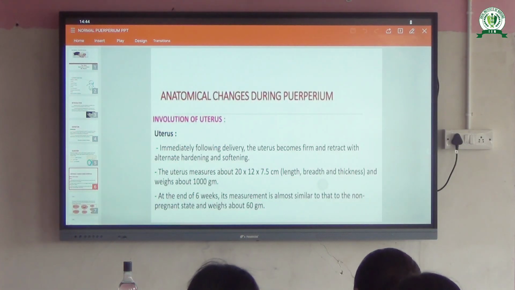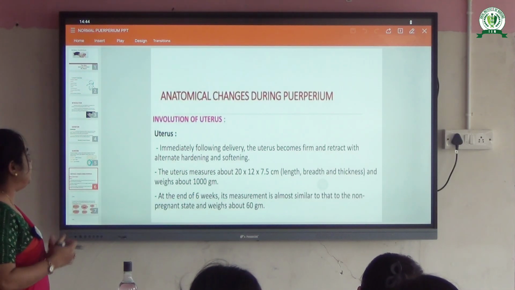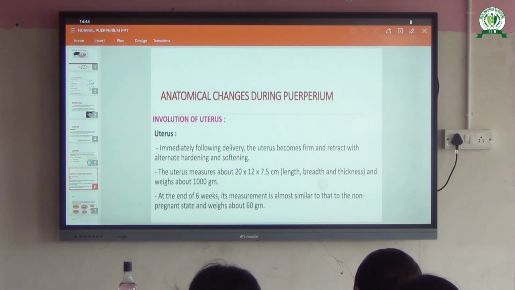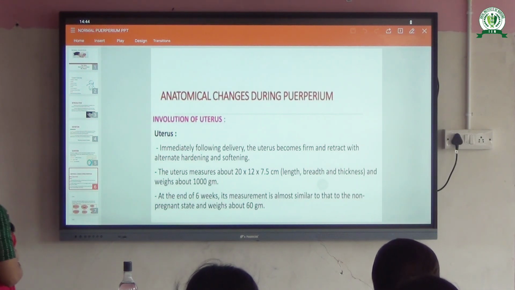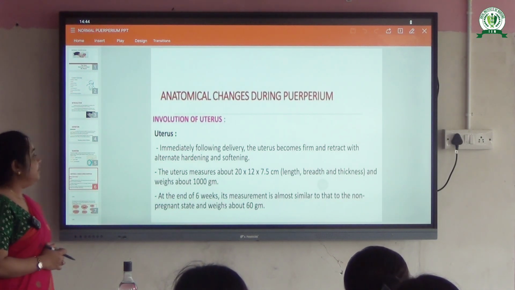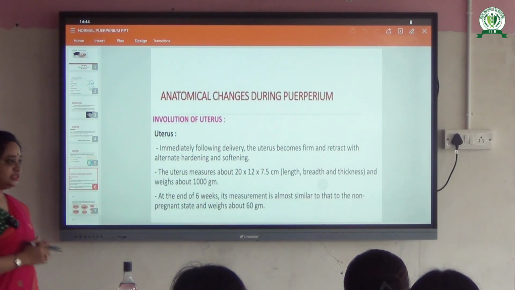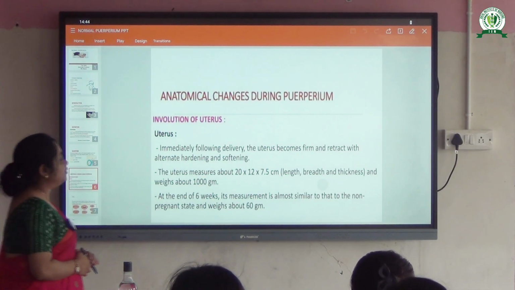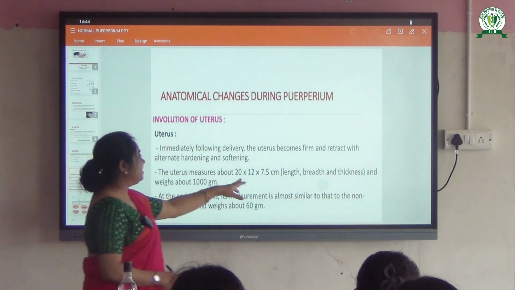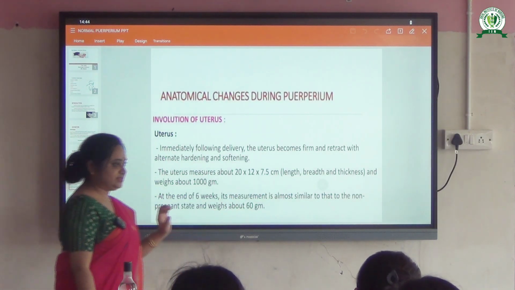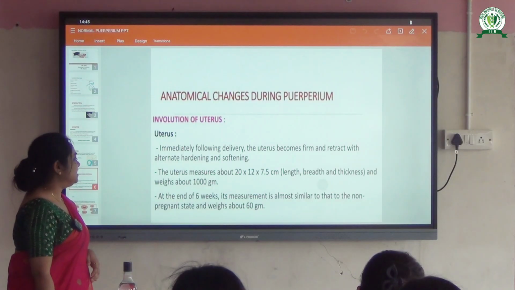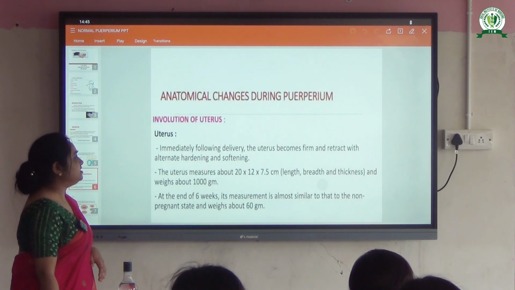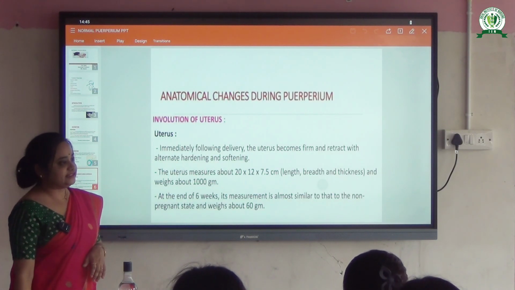So now we'll go to the anatomical changes during the puerperium. Involution of the uterus. At first, during the puerperium, what happens? Uterine involution will happen. Immediately following delivery, the uterus becomes firm, retracted, with alternate hardening and softening. The uterus measures about 20 by 12 by 7.5 centimeters in length, breadth and thickness respectively. And at the end of the 6 weeks, its measurement is almost similar to the non-pregnant state.